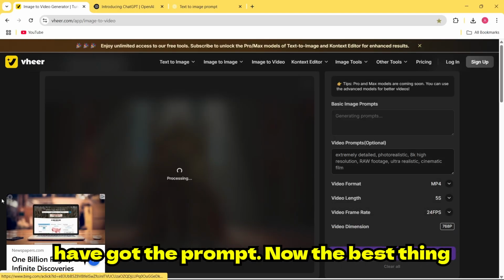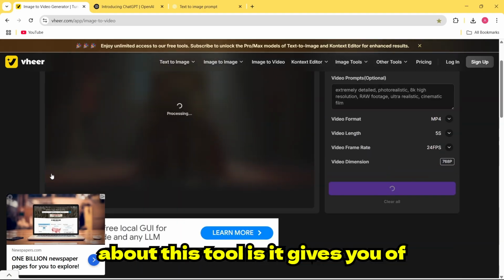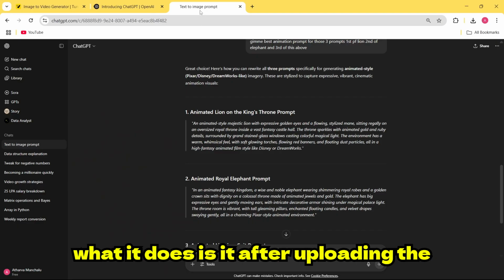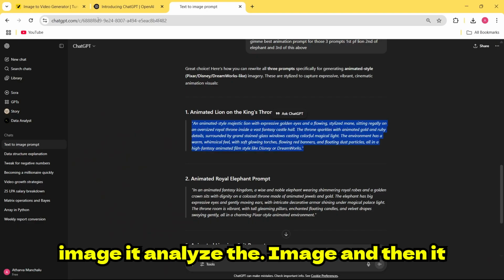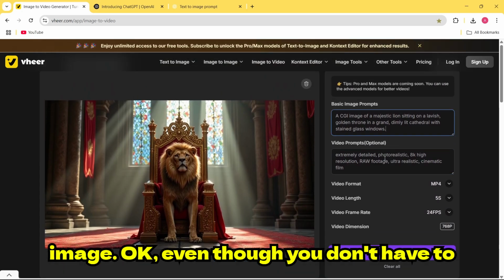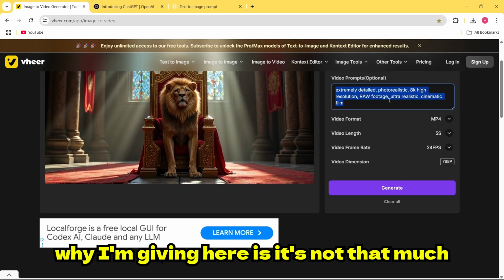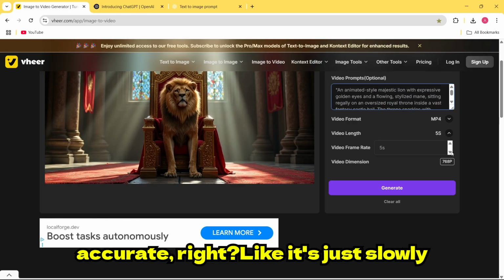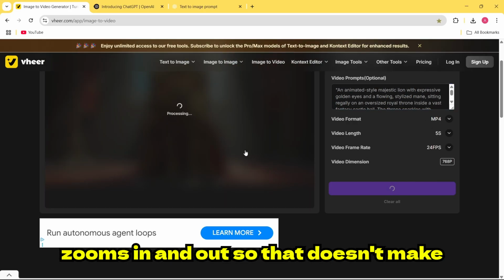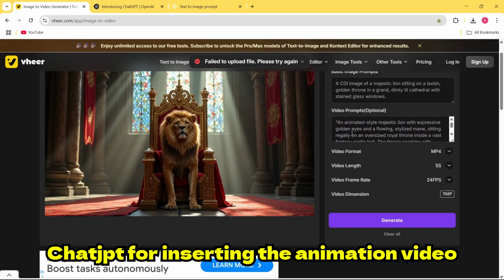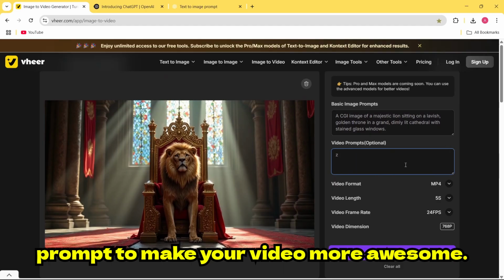So finally I have got the prompt. Now the best thing about this tool is that after uploading the image, it analyzes the image and then creates the video prompt by analyzing that image. Even though you don't have to give that video prompt, the reason I'm giving it here is that it's not that accurate. Like it just slowly zooms in and out, so that doesn't make sense at all. So that's why I prefer ChatGPT for inserting the animation video prompt to make your video more awesome.